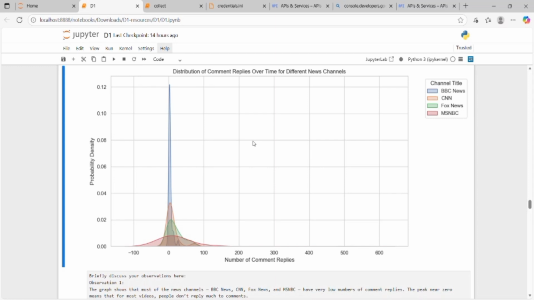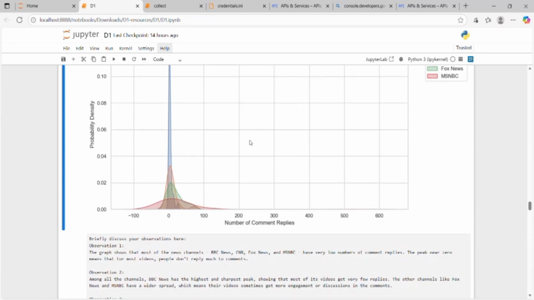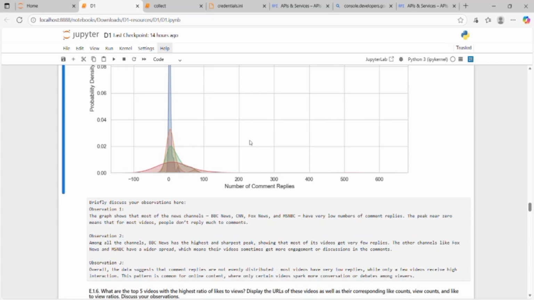MSNBC had very low replies. BBC News has a sharper, narrow peak near zero, meaning most of its videos have almost zero replies. Fox News and MSNBC have a wider peak, which means they had more active discussions sometimes. This shows me that the audience does not interact equally across all channels.